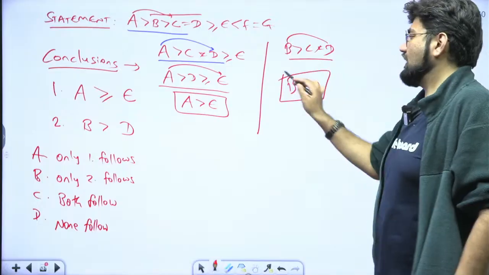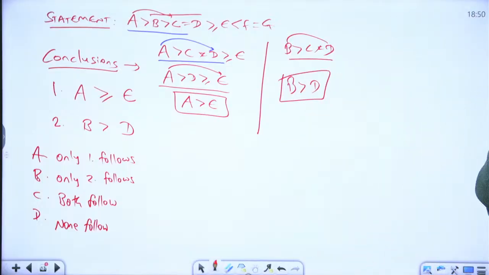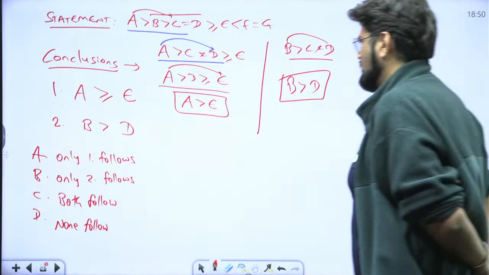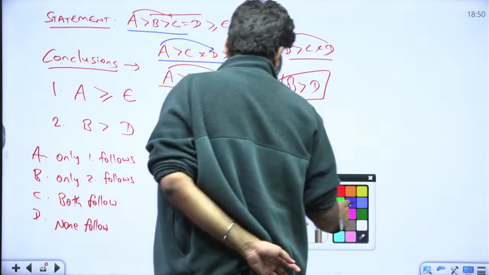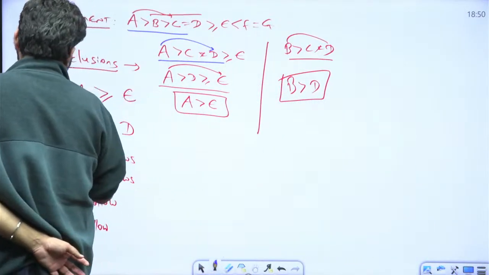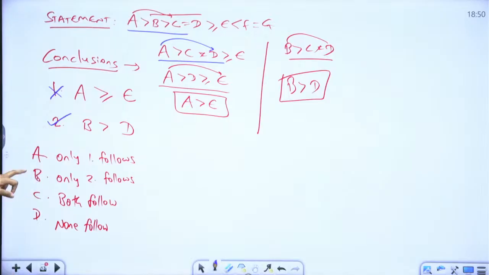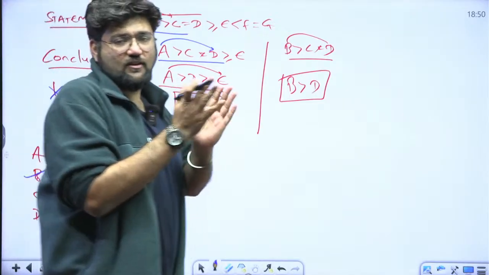Now you only tell me the answer. I have written this in front of you. Again, I am giving you an opportunity. So we have two relations: A is greater than E and B is greater than D. Moments ago I taught you, so according to that, this will be wrong and this will be right. Correct? So only 2 follows is the right answer. Absolutely.